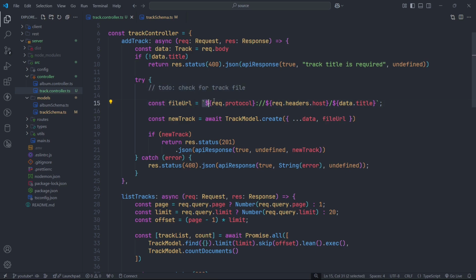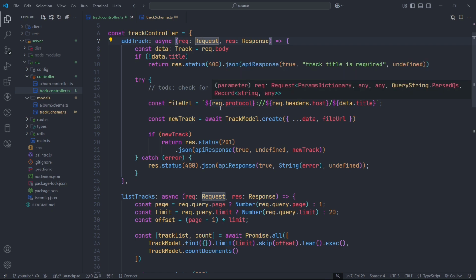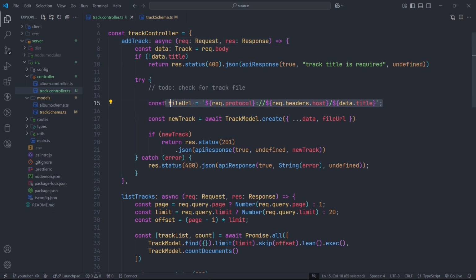For that I'm using the request protocol, whether it is HTTP or HTTPS. Based on that, I'm building a hard-coded URL. This will later come from S3 or wherever we will store our file URL.